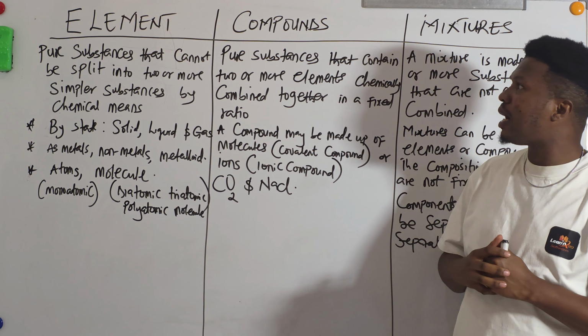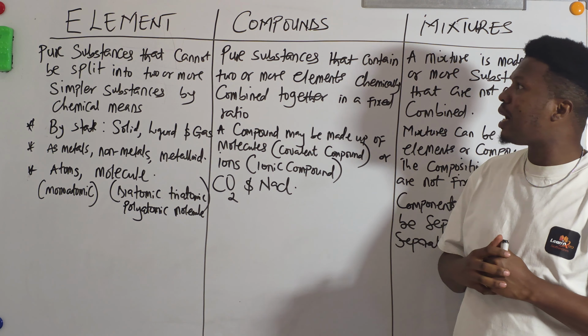Remember, these elements can also be grouped as atoms or molecules. When they have just one atom, for example this sodium atom, it is just one atom here, right? They can also be grouped as molecules. For example, oxygen is a molecule containing 2 atoms. When it is in the first form, you say that the element is monoatomic. When it's in this form, it is diatomic. When you have something like ozone, this is triatomic.